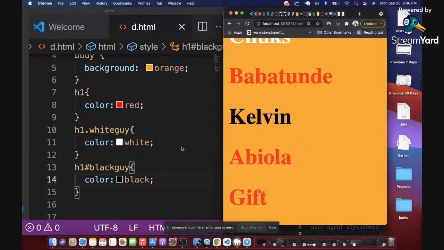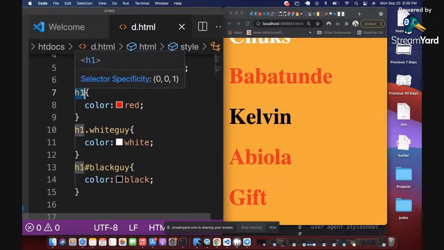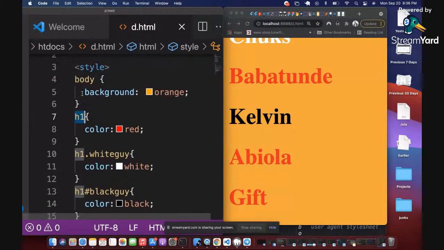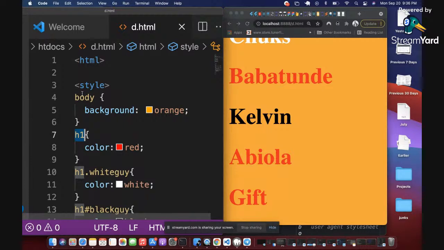So let me continue. I've explained 3 kinds of selectors. You can style the HTML tags directly.